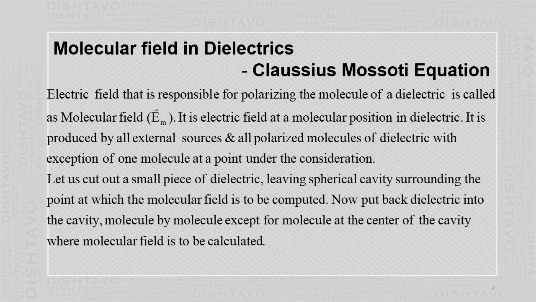Then the next step is you put back into that empty space the molecules one by one, except the molecule at the center where we have to calculate the molecular field. So in the dielectric, the material is removed to form a spherical cavity, and then all the molecules except the molecule which was there at the center, where you have to find the molecular field, are put back into that cavity.